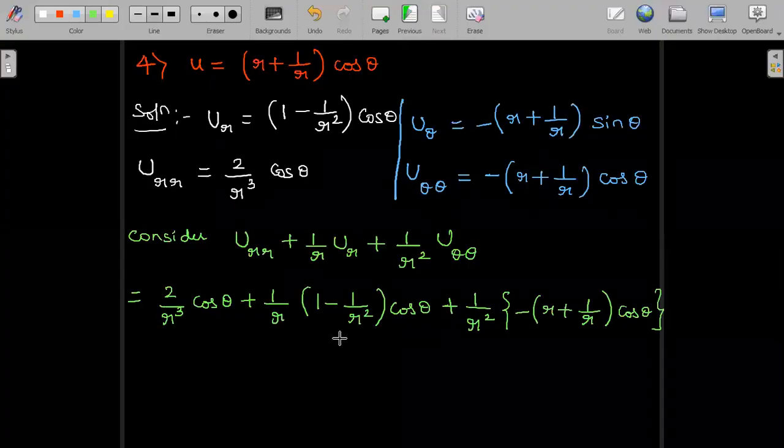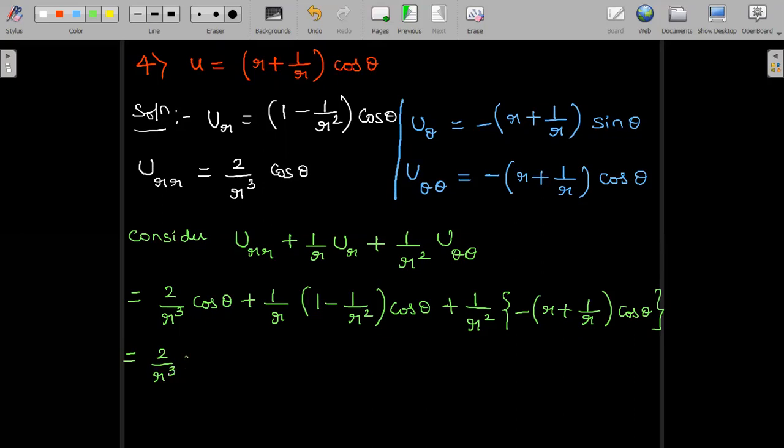Now multiply the terms to check whether the sum is equal to 0 or not. So let us first multiply the terms. First term as it is. Second term, it is 1 by r into cos theta. Then it is minus 1 by r cube into cos theta. The next term is plus into minus 1 by r into cos theta. And the last term is minus 1 by r cube into cos theta.